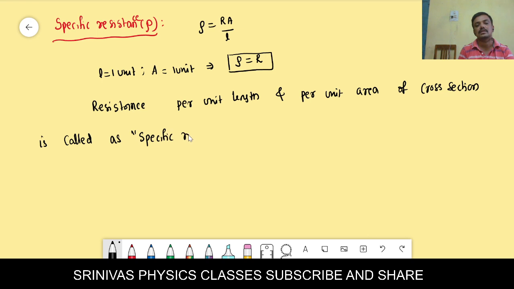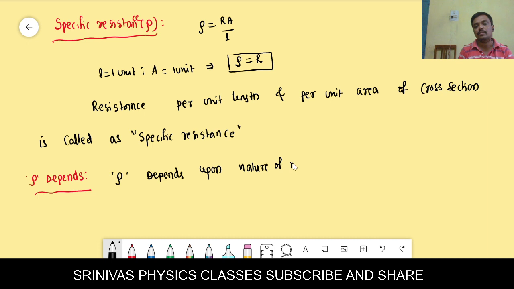On what factors does specific resistance depend? Very important point. Do you know what are the factors on which rho depends? Rho depends upon the nature of the material and temperature only.